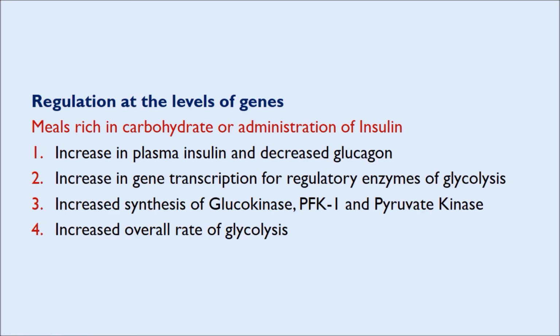Meals rich in carbohydrate or administration of insulin: there is increase in plasma insulin and decreased glucagon. Because of this, there is increase in gene transcription for regulatory enzymes of glycolysis. As a result, there is increased synthesis of the enzymes glucokinase, PFK1 and pyruvate kinase. So this causes the increased overall rate of glycolysis.